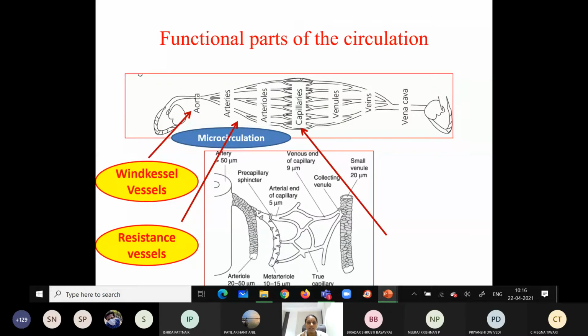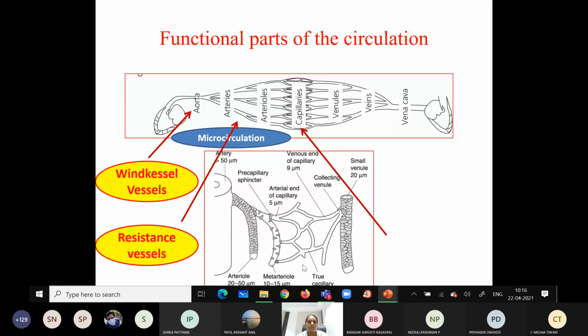What are the capillaries? These are the anastomosis between the thoroughfare vessels. What are these thoroughfare vessels? These are the connecting part between the artery and the arterial end, that is the metarteriole and the capillary, that is the arterial end of the capillary and the venous end of the capillary. These are called thoroughfare vessels. In between these thoroughfare vessels, we have the true capillary.